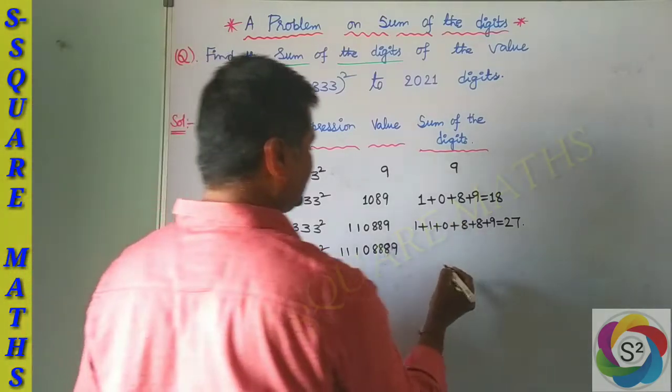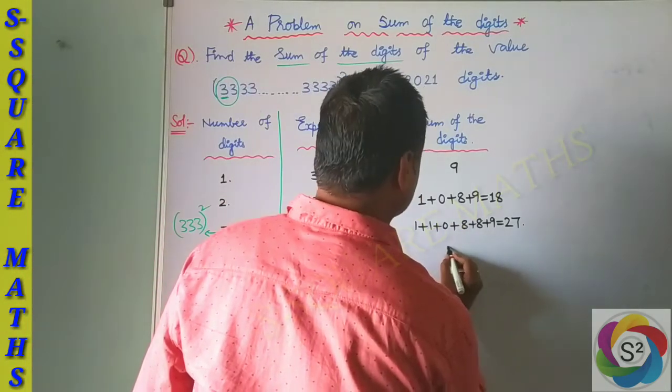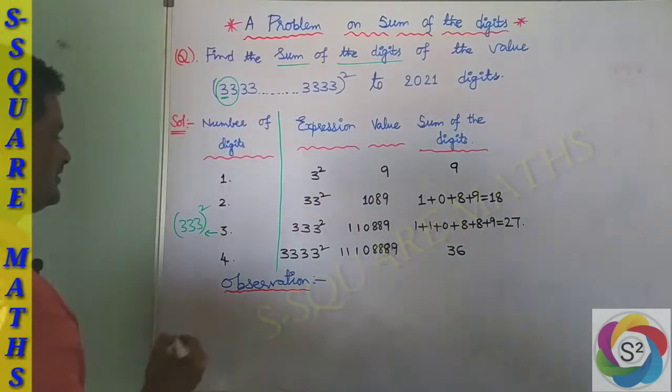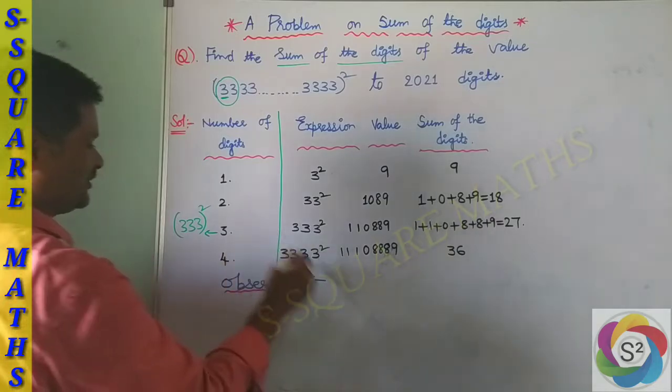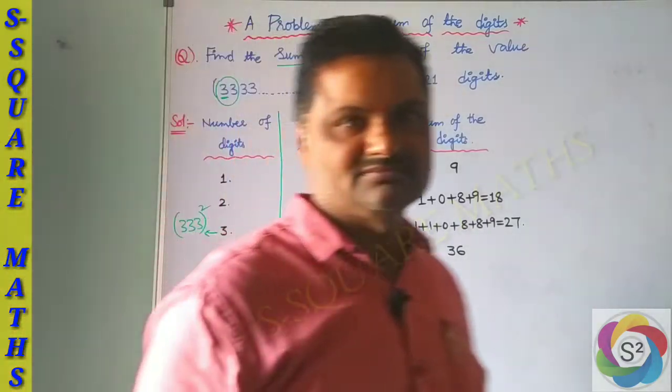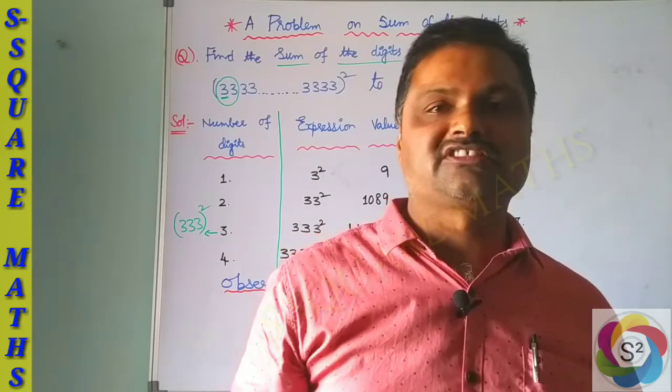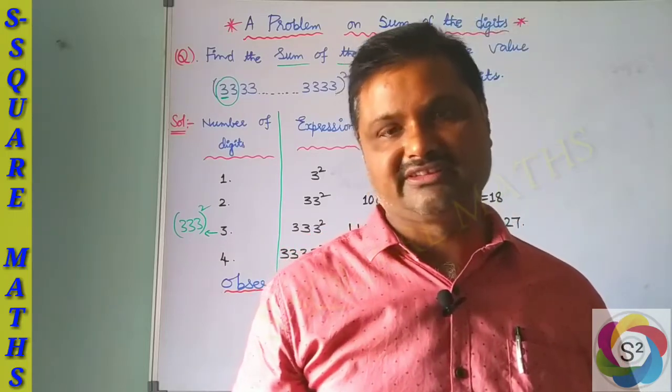Finally you get the sum of the digits as 36. In the same way you can go on generalizing. For 33333 the whole square you get the expression and the sum of the digits.